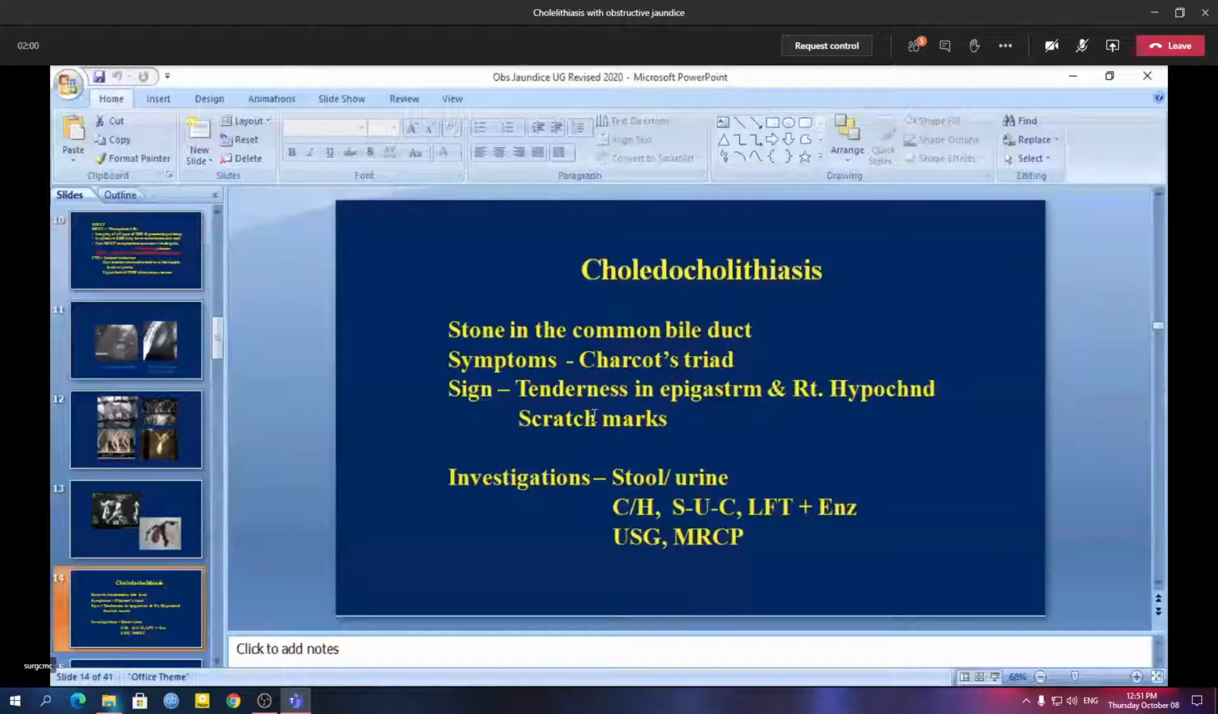Now a few words regarding choledocholithiasis. It is a stone in the common bile duct. So for symptoms, Charcot's triad will be there, and on palpation there may be tenderness in the epigastrium and the right hypochondrium. For investigations, USG and LFT. Of course with LFT you will see it is a case of obstructive jaundice, and USG will probably confirm the diagnosis because in 99% of cases it is very sensitive. In doubtful cases we can go for MRCP.